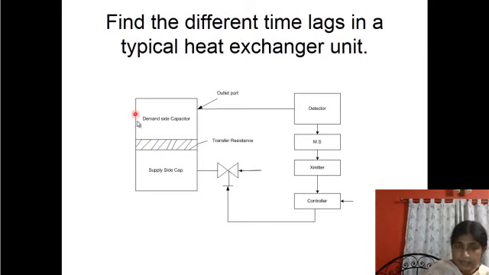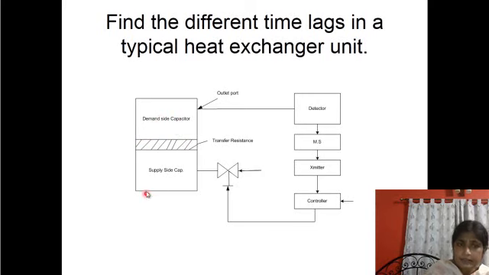Say the cooling media flows through a jacketed pipe, and through the wall heat exchange occurs, and the outlet is obtained from the demand side.